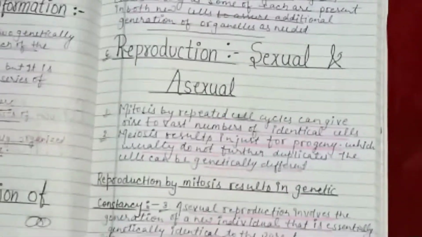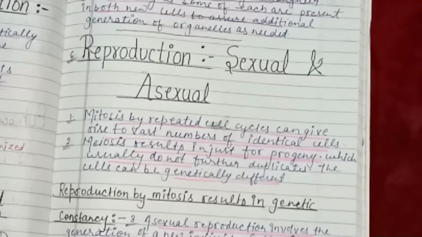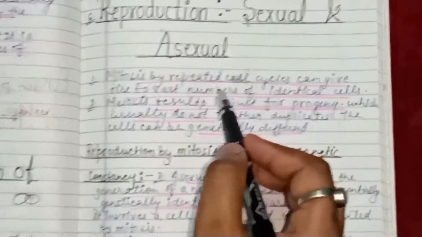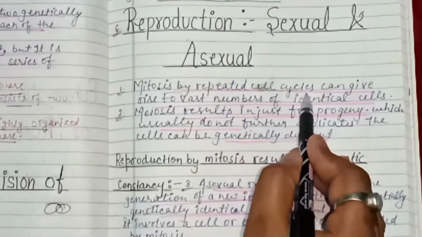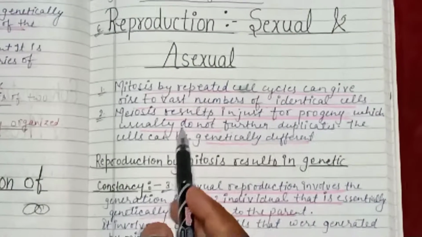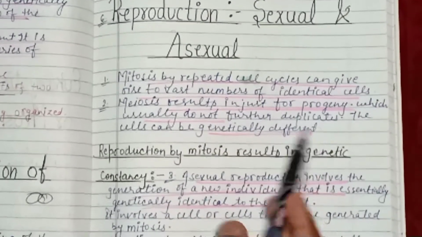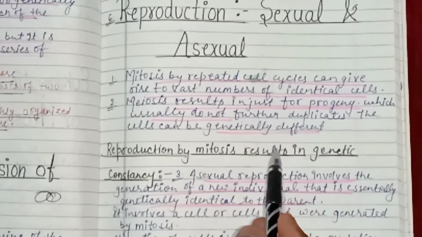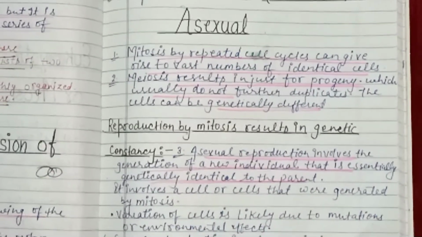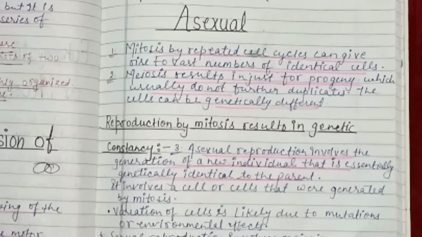The next point is reproduction, sexual and asexual. The first thing is mitosis by repeated cell cycles. The mitosis process, repeated by the cell cycle, can give rise to a vast number of identical cells, while meiosis results in just four progeny, which usually don't replicate further. These cells can be genetically different. Reproduction by mitosis results in genetic consistency.